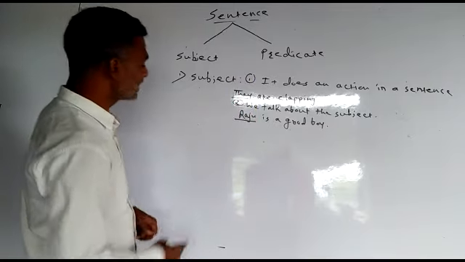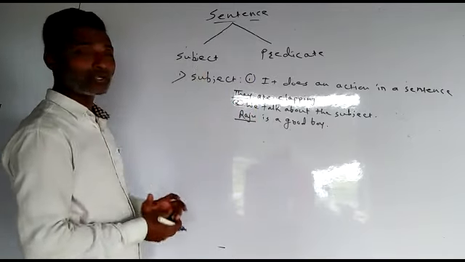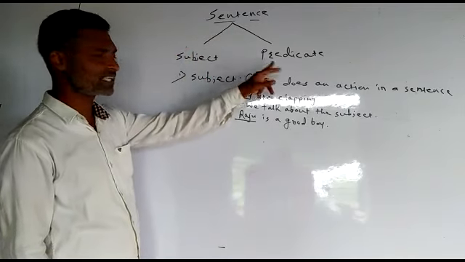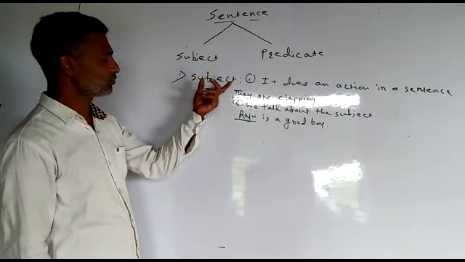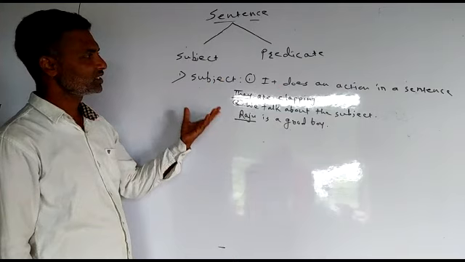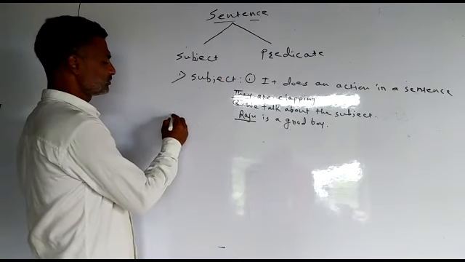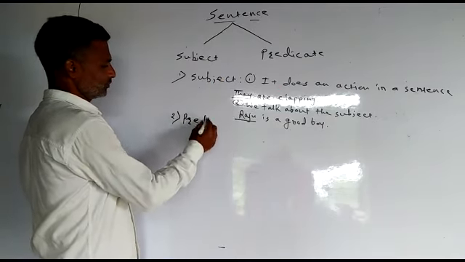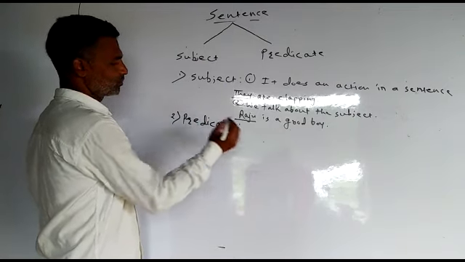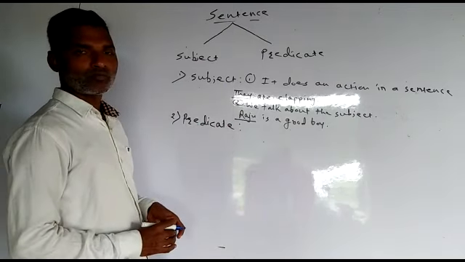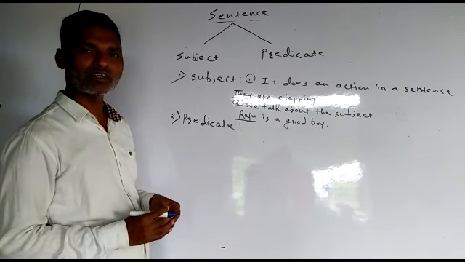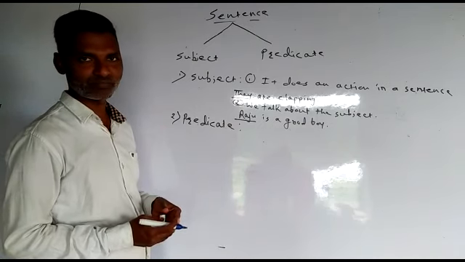Now what is predicate then? As I told you, a sentence has two parts. One is subject and second is predicate. Now what is predicate? When you remove the subject, then the remaining part of the sentence is predicate.